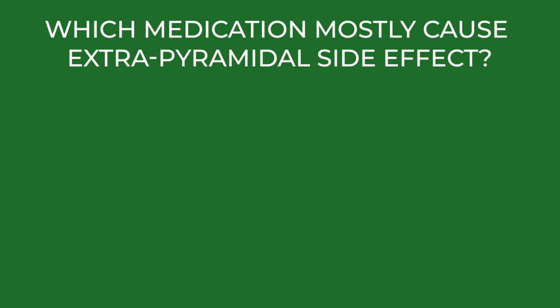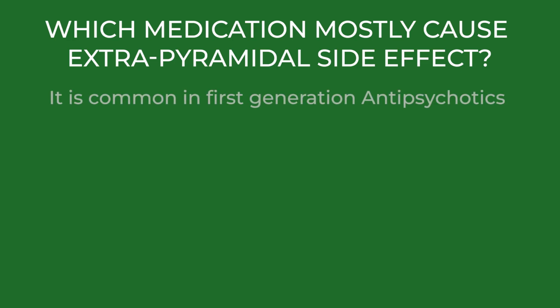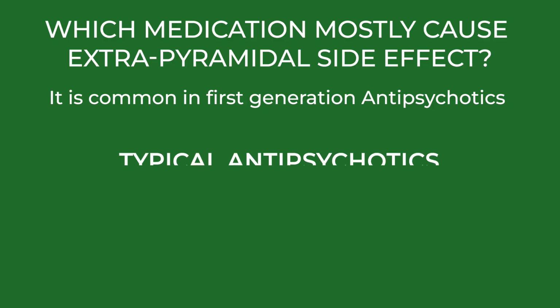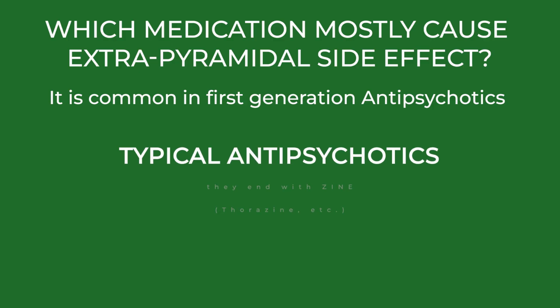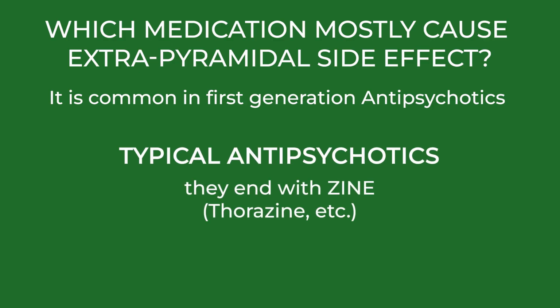Which medication mostly causes extrapyramidal side effects? We see it most in patients taking the first generation antipsychotics, the typical antipsychotics, those ending with the ZINE, for example chlorpromazine, Thorazine. They are the ones that mostly cause extrapyramidal side effects. We rarely see EPS, little or no EPS, with the atypical or second generation antipsychotics.